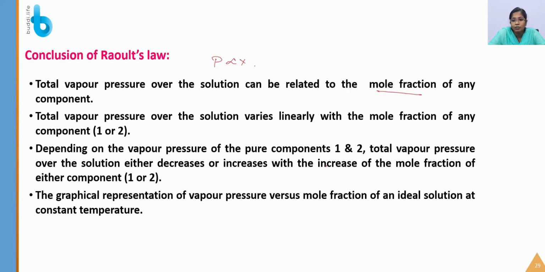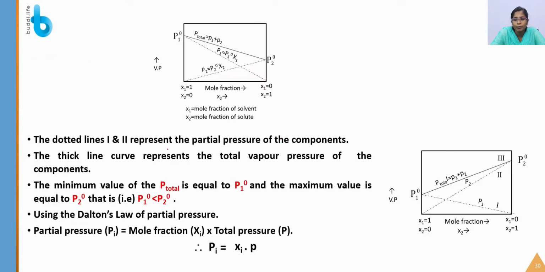There is going to be only minimum change. Either it will decrease or increase depending on which component you are increasing the mole fraction of. If you are increasing the mole fraction, the total vapor pressure will increase. If you are decreasing the mole fraction, there is going to be a decrease in the total pressure, but slightly. So the graphical representation of vapor pressure versus mole fraction of an ideal solution at constant temperature is represented here.